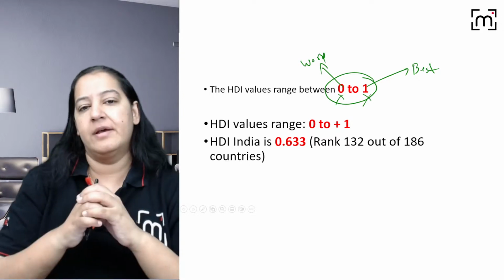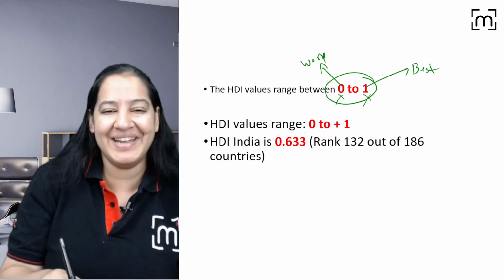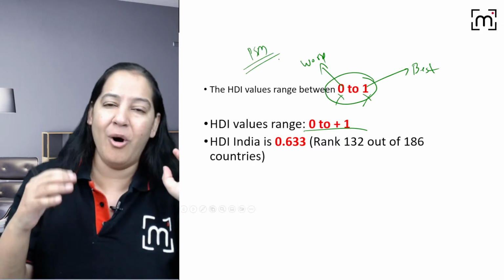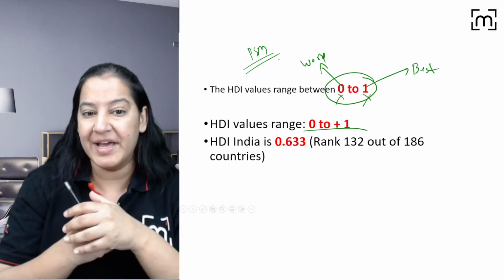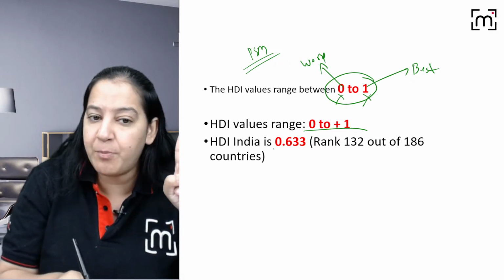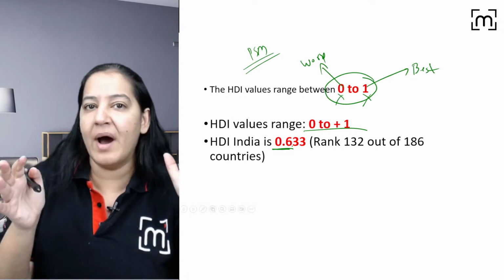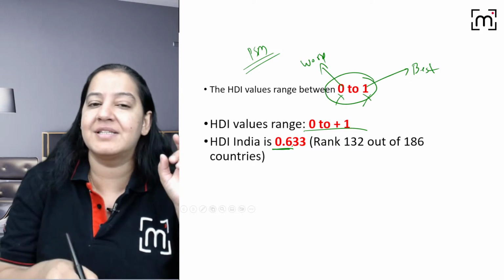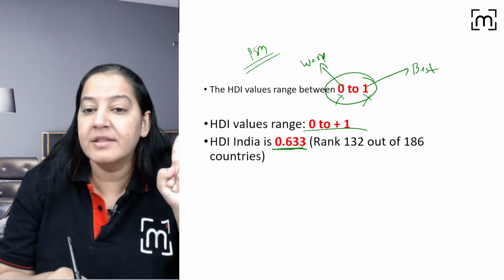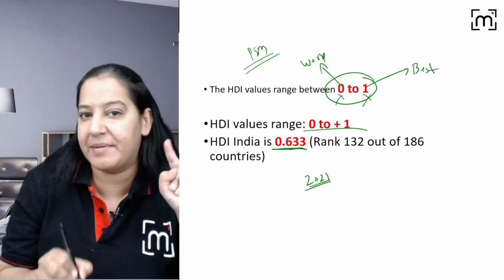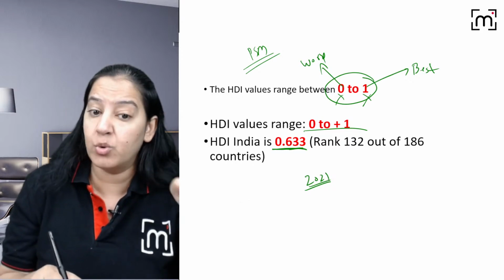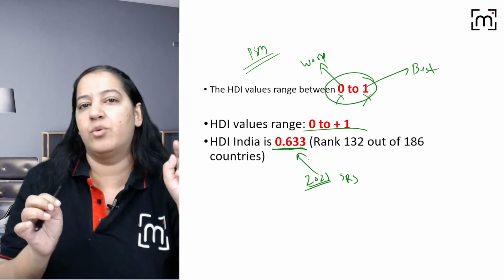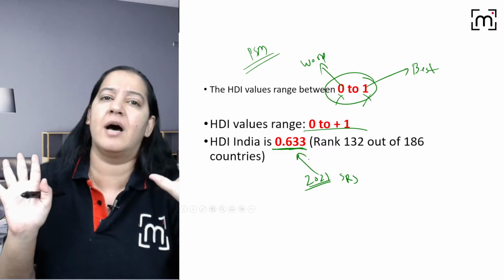We fluctuate between. So let's talk about India. We are interested in India. In PSM, I will teach you all the data, the values of India only. So what is the HDI value of India? It's 0.6, just more than the center between 0 and 1. But learn up to 3 digits: 0.633. This is the latest 2021 data, according to the SRS data, not the old one. Please learn it. It is repeated a lot in exams.